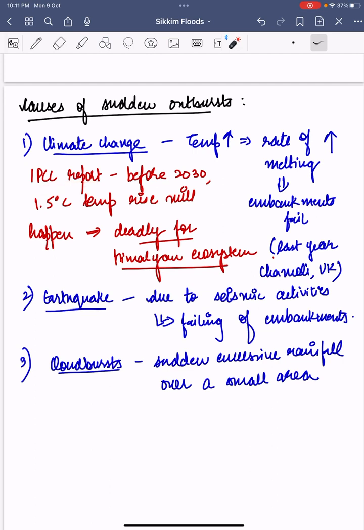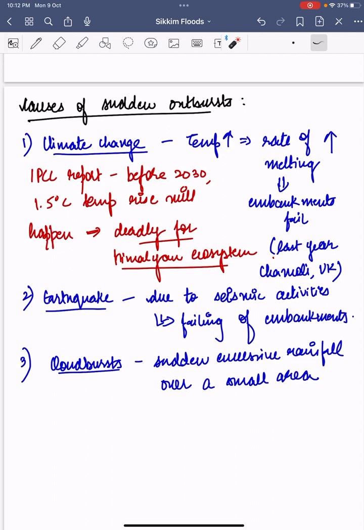The IPCC report 6, which has recently come out, says that before 2030 a 1.5 degree temperature rise will happen, and this is deadly for the Himalayan ecosystem because there are around 7,500 glaciers in the Himalayas. So the intensity and the frequency of GLOFs happening in the near future rises.